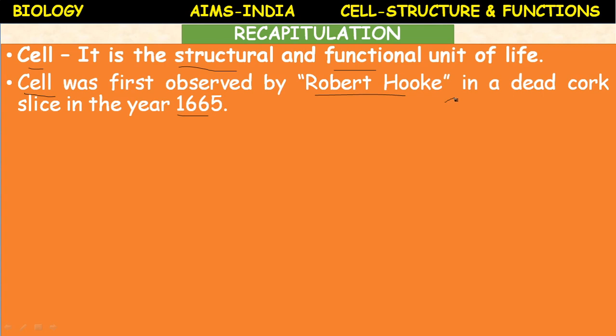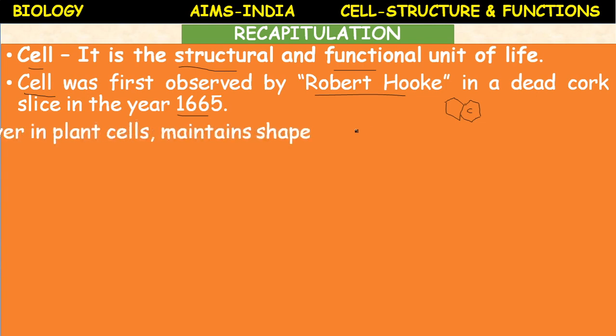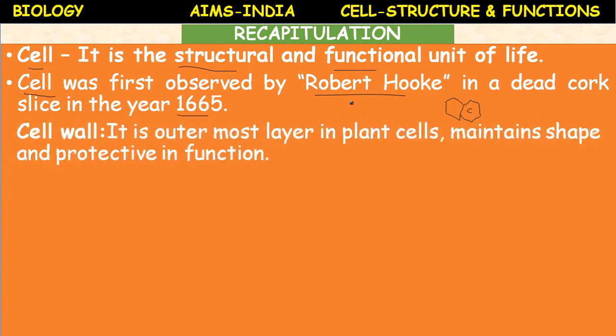So he observed that in a cork tissue there are several compartments like this. So that's why Robert Hooke is called the father of cell biology or cytology. Study of cell is called cytology.